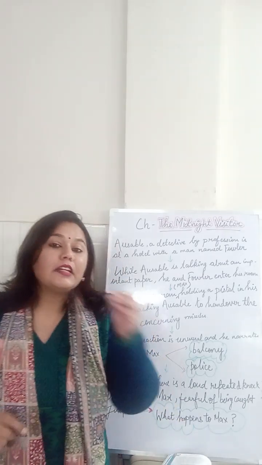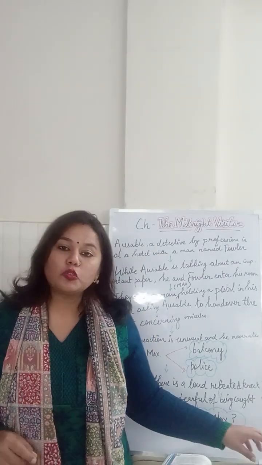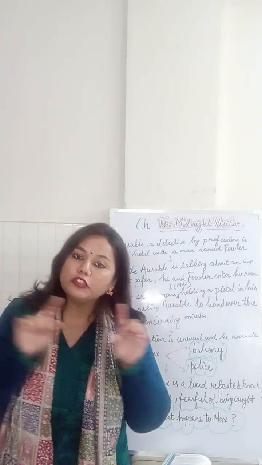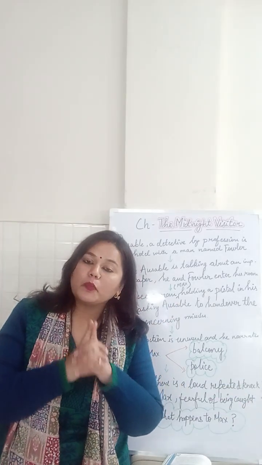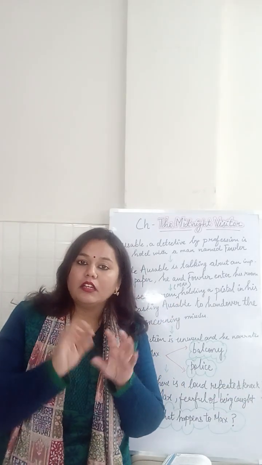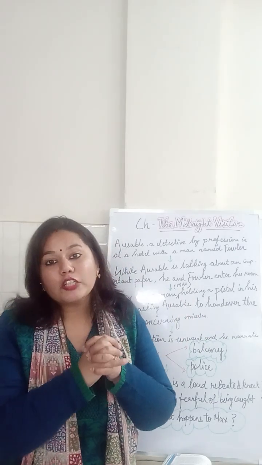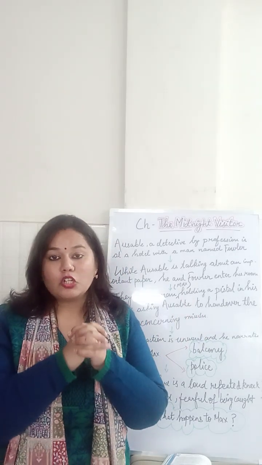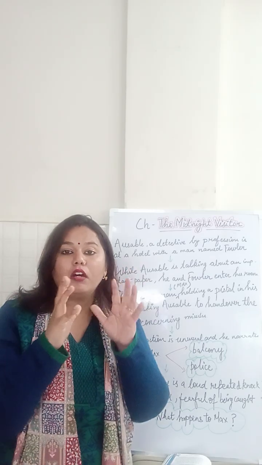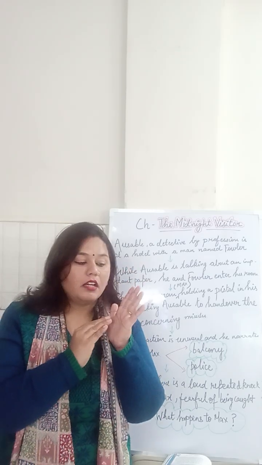So, let's say only this one line is given to you in a question, and you get a question like, why is it important to have control? Probably something like that.